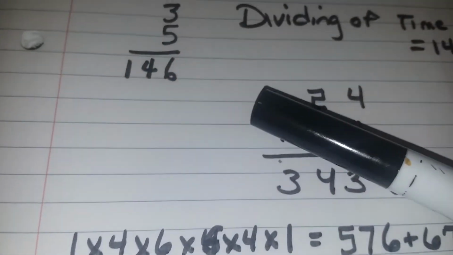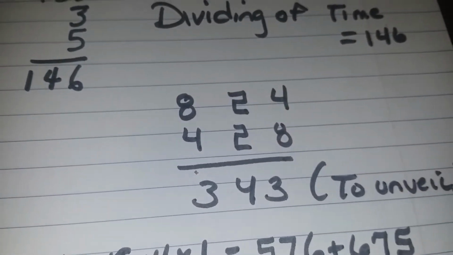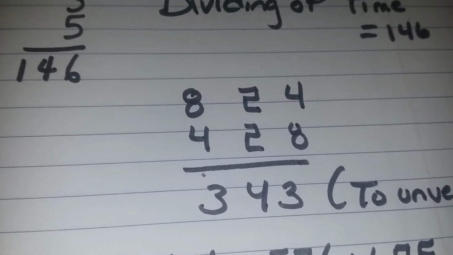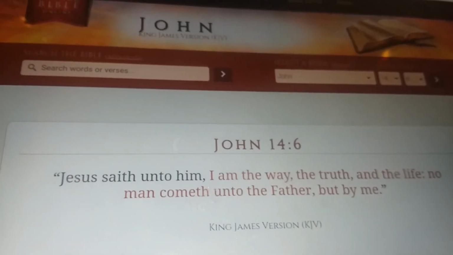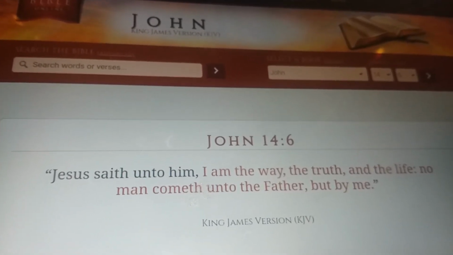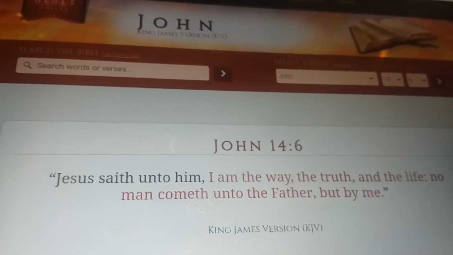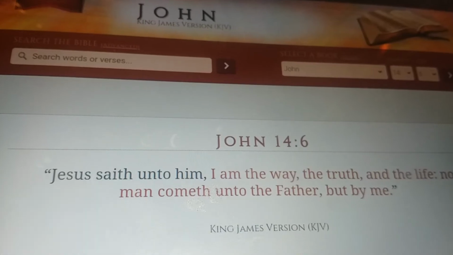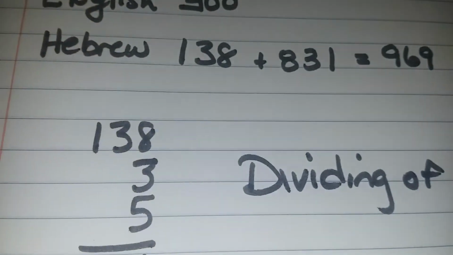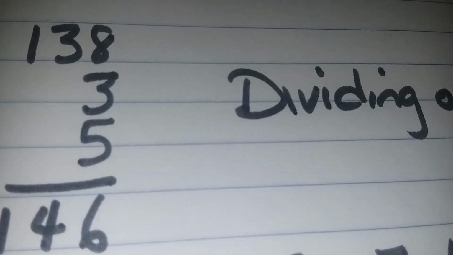And what's interesting too is the number 146. Most of you are going to know what the scripture says, John 14:6, Jesus is the only way through the veil. It says here, Jesus saith unto him, I am the way, the truth, and the life. No man cometh unto the Father but by me. So Jesus is the only way out of the veil. He's the one that's going to divide time, making a way out for us. He's going to bring heaven and earth together because he came from heaven and he came from earth. So he can bring them together perfectly.